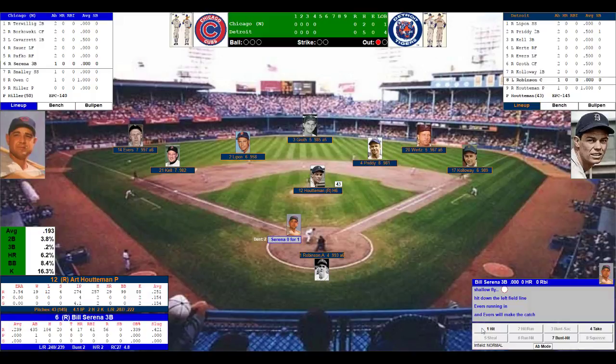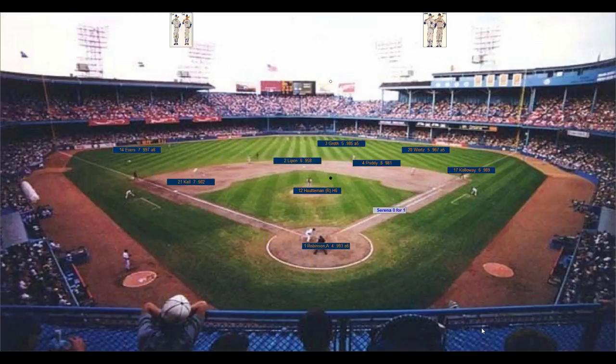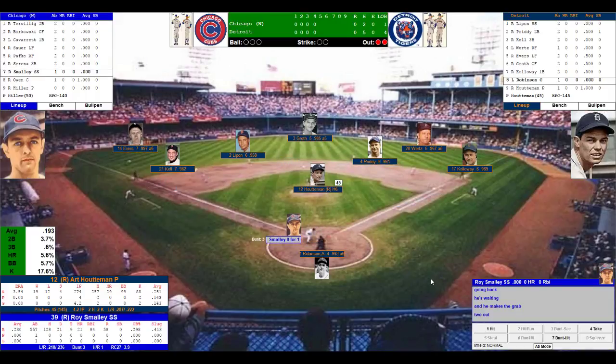Houtman toes the rubber. Here's the pitch. Serena swings, goes to right center field. Groff makes the catch, 2 down. Here comes the number 7 batter, Brody Smalley. He'll turn that double play.